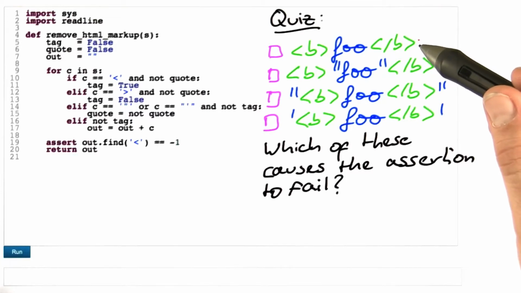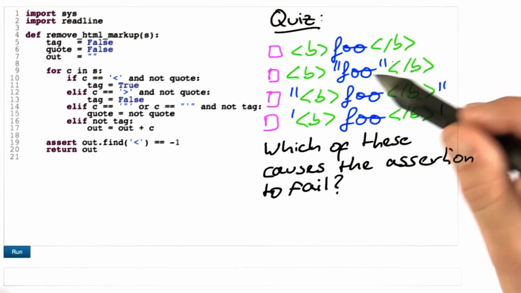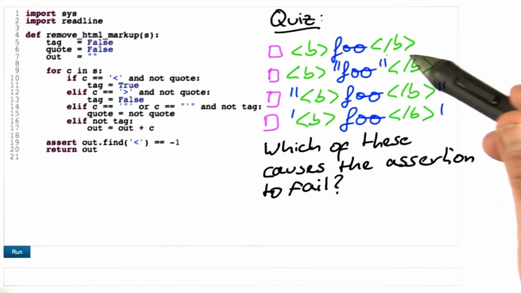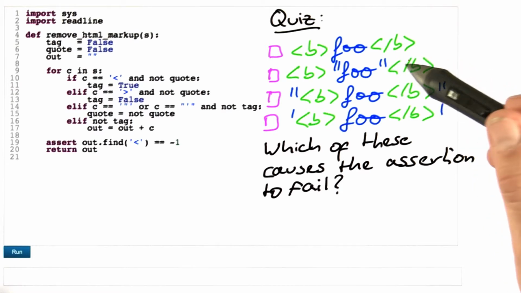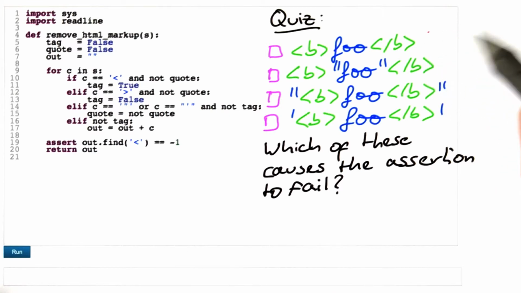Let's check these inputs one by one. The first one is just tags and no quotes, and that always has worked. The second one will have the quote stripped from the input, but this will not be caught by the assertion, because the assertion only checks for the presence of HTML tags, and these will be removed.